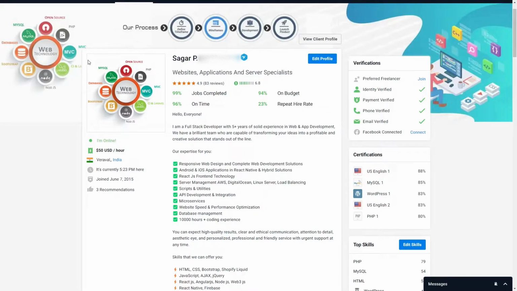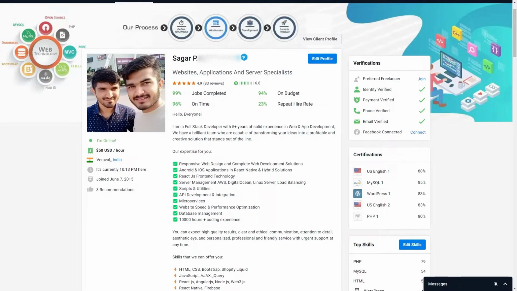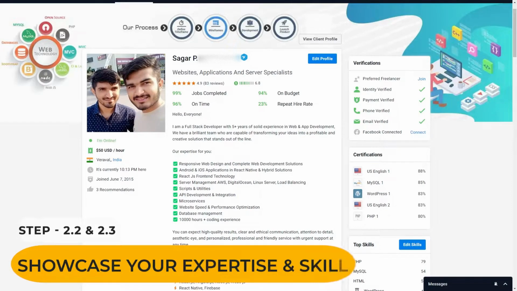You can also mention your skills here and the work process, how you are working, in the background image. I'm going to change my profile picture to the old one because I have already mentioned my skills here. After the profile section, now it's time to write about your expertise and skills.